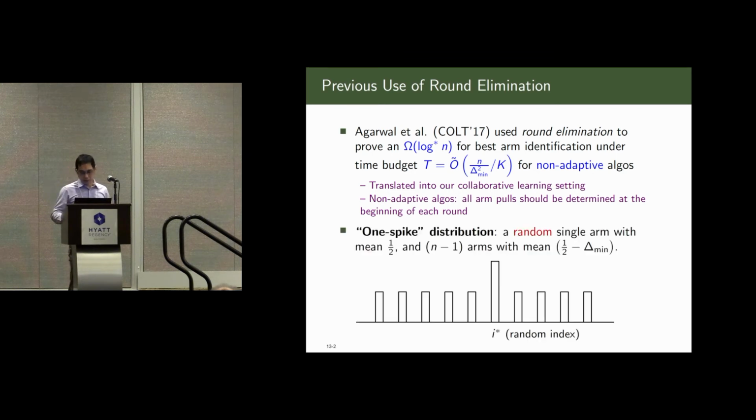Let me give you some feeling of the hard distribution they use, which we call the one spike distribution. Basically, they pick a random arm to be the best arm and assign it mean 1/2, and the rest of the arms have mean 1/2 minus delta mean, which is some small value. This is a hard input distribution to achieve this log star n lower bound.